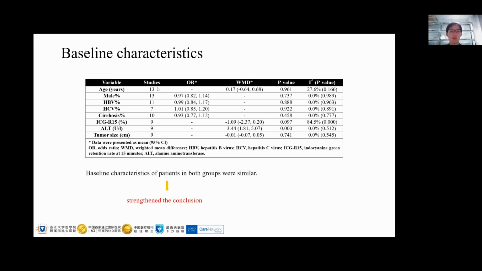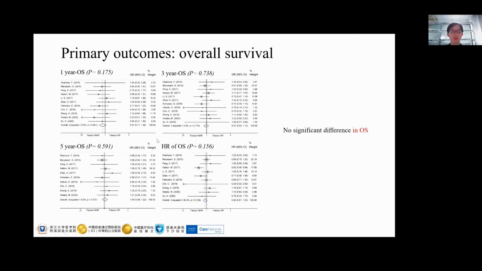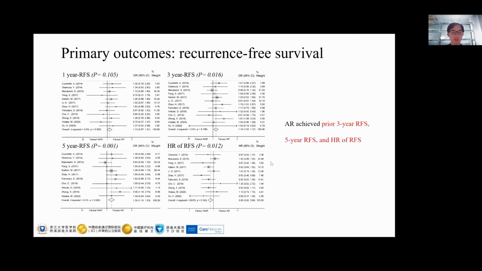As we can see, most of the baseline characteristics were similar between the two groups, such as age, gender, hepatitis, and so on. The primary outcomes of this meta-analysis were OS and RFS. There was no significant difference between AR and NAR in OS, but it's obvious that AR is associated with superior RFS, although there was no significance in 1-year outcome.